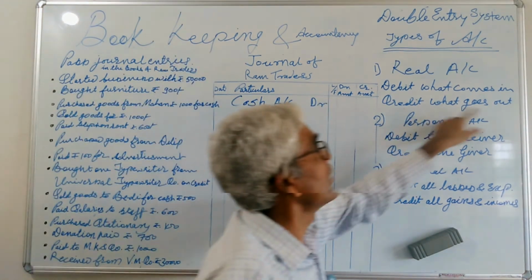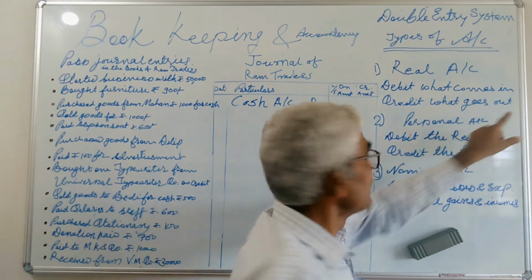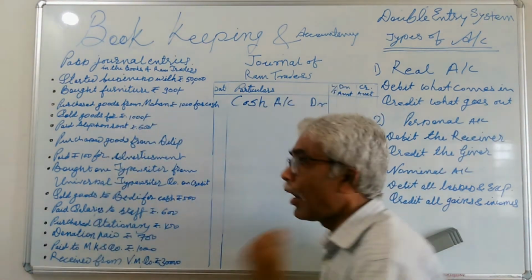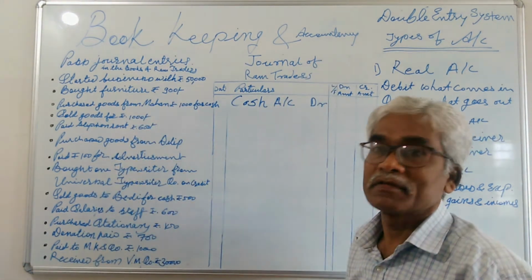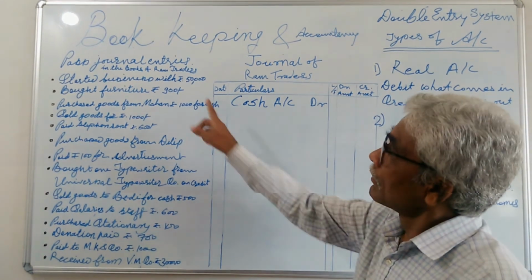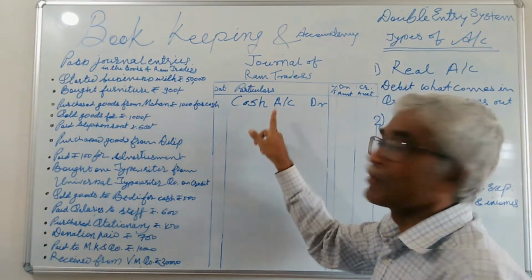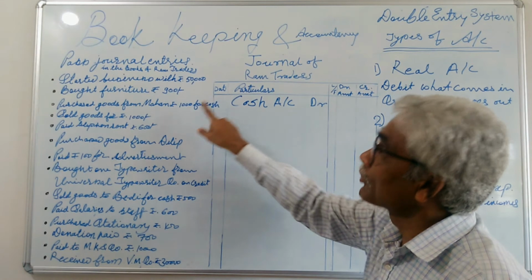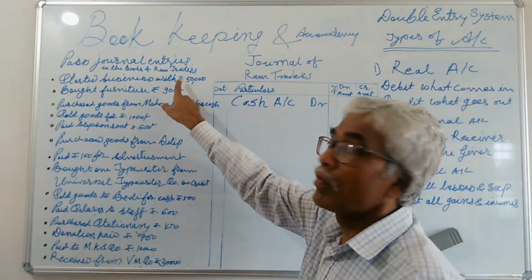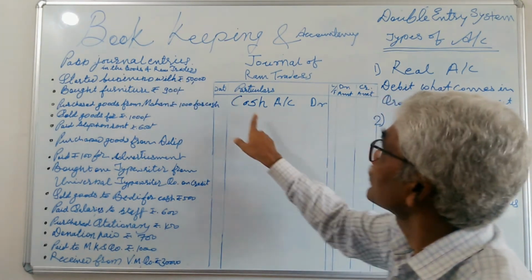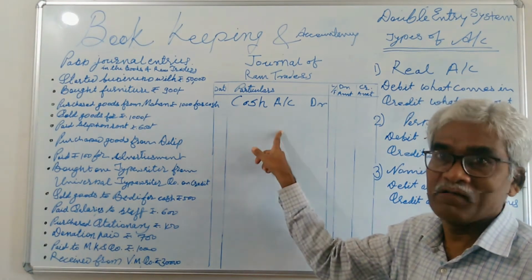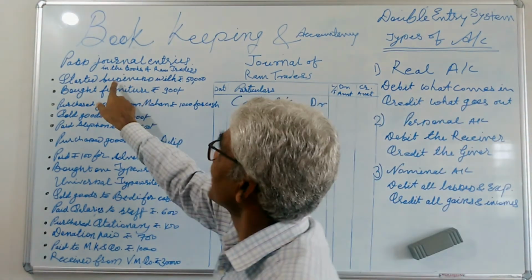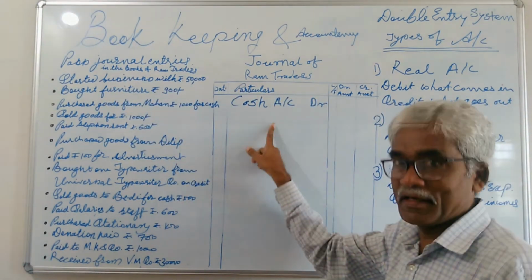What goes out from your business? In this transaction, no amount goes out from your business. The cash comes in your business. But there is a need to think who invested to start the business activity. Ram invested to start the activity.